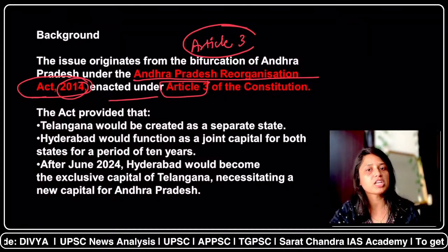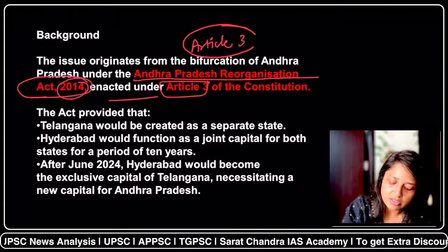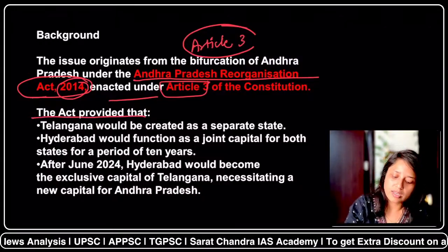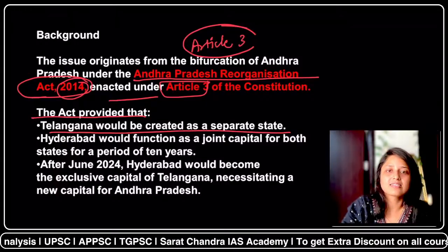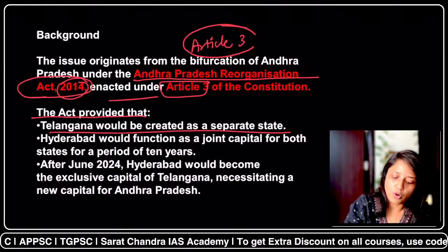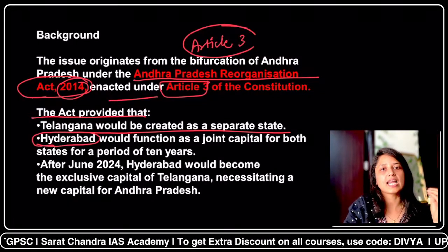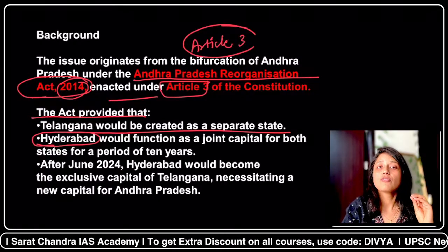And what were the provisions of the Andhra Pradesh Reorganization Act 2014? These were some of the important provisions. Telangana would be created as a separate state, which was done in 2014. Next, Hyderabad would act as a joint capital for Telangana as well as Andhra Pradesh for 10 years.